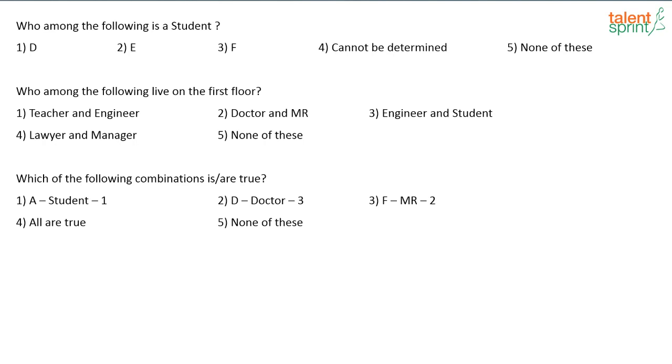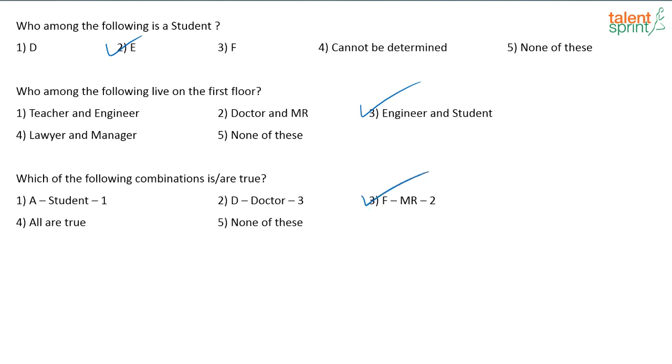Which among the following is a student? E is the student. Who among the following lives on the 1st floor? The student and the engineer live on the 1st floor. Which of the following combinations is or are true?